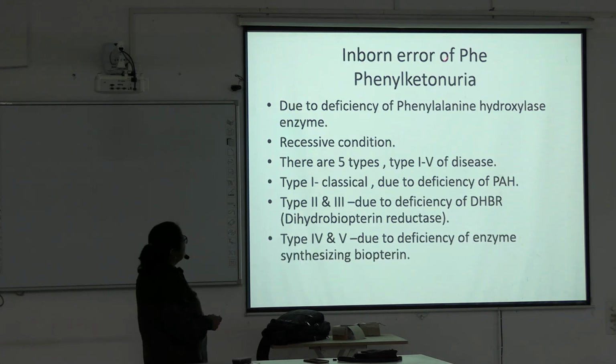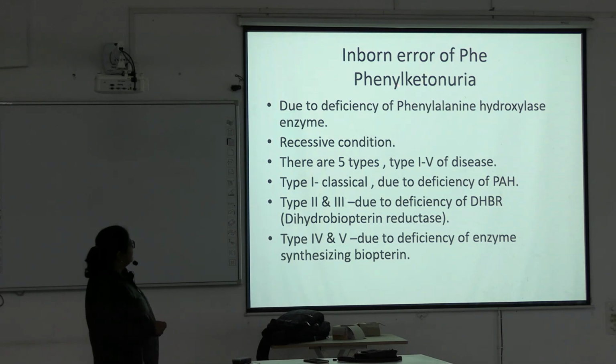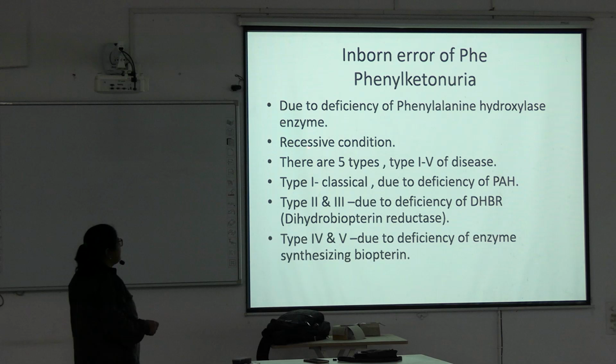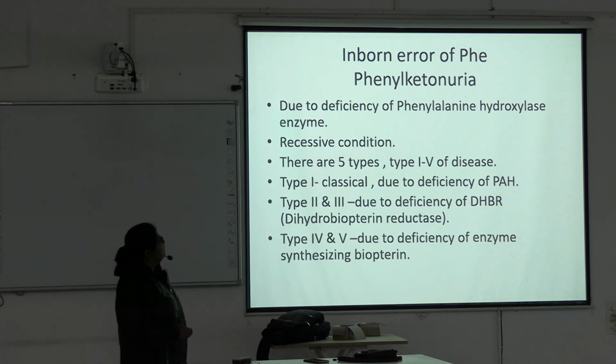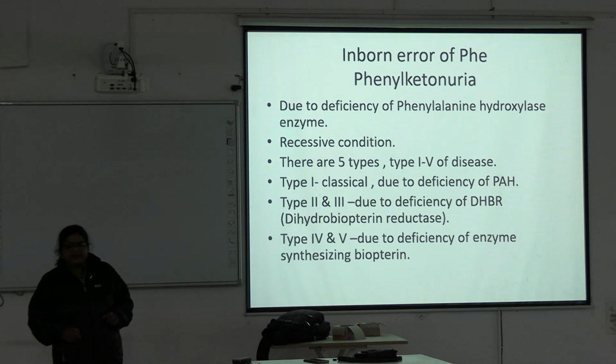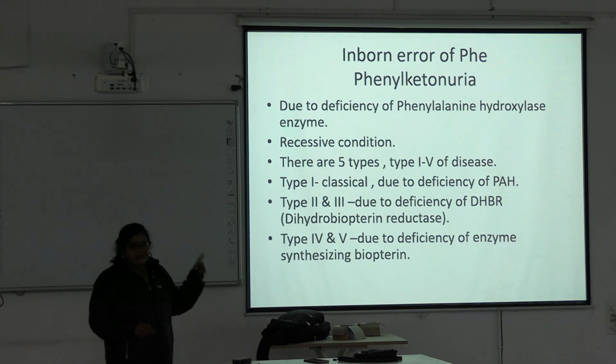Now, the inborn error of metabolism of phenylalanine, or phenylketonuria, is the most important for these two amino acid metabolisms. It is due to deficiency of the phenylalanine hydroxylase enzyme. So, if there is a single question from phenylalanine and tyrosine, it will be phenylketonuria.